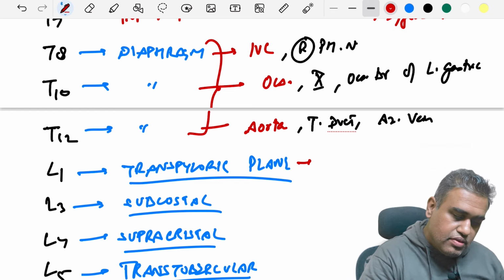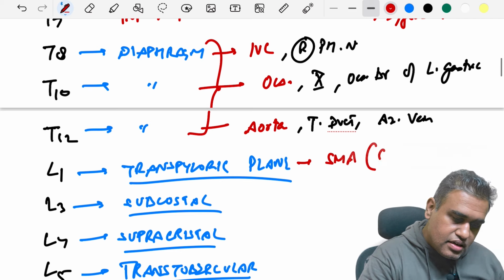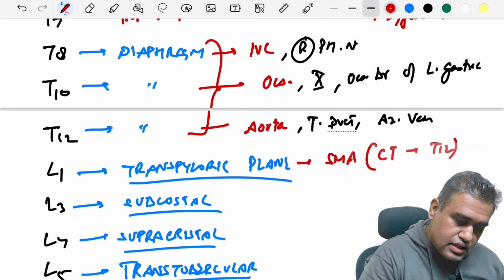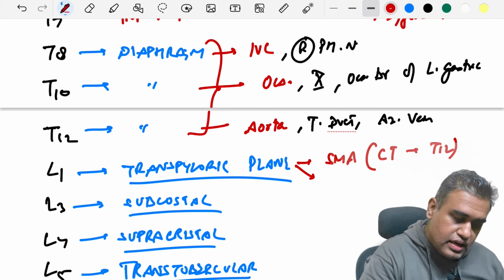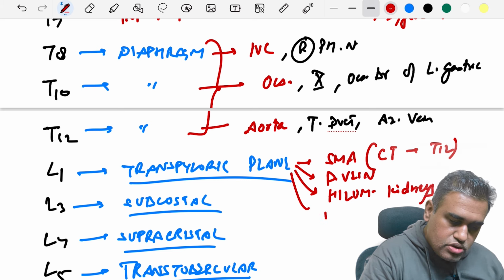At the transpyloric plane, we also have the origin of the superior mesenteric artery. Remember, the celiac trunk normally originates around T12. Around L1, that is, we have the origin of the SMA. Then we also have the formation of the portal vein over here. Then the hilum of both the kidneys also lies over here. This is a very, very important plane. We also have the fundus of the gallbladder over here.